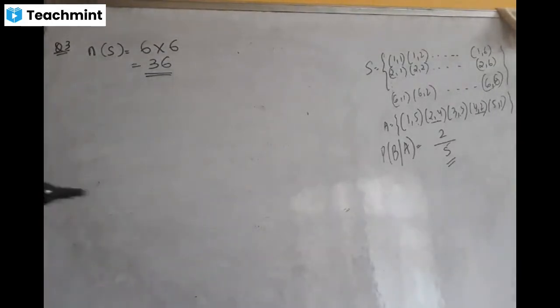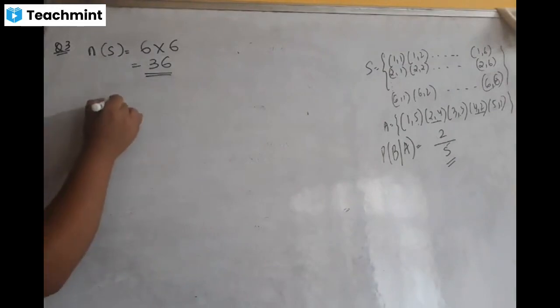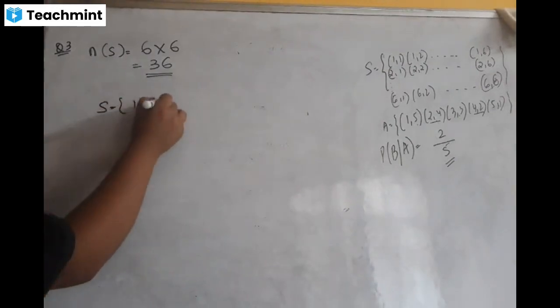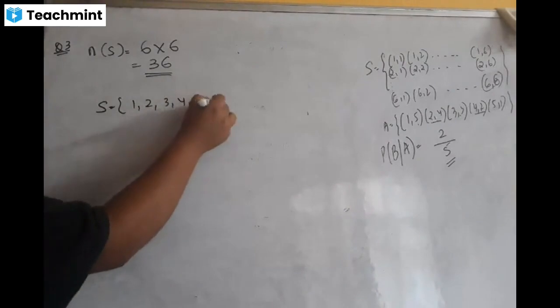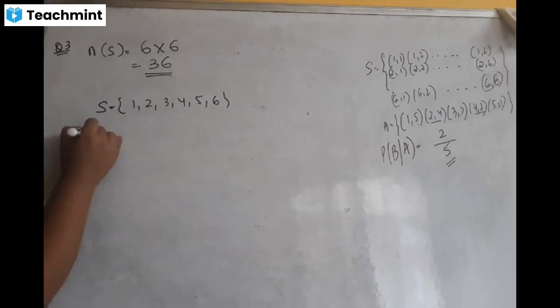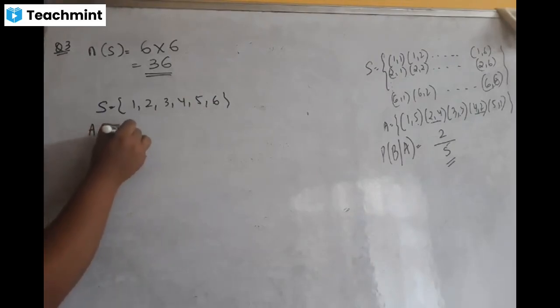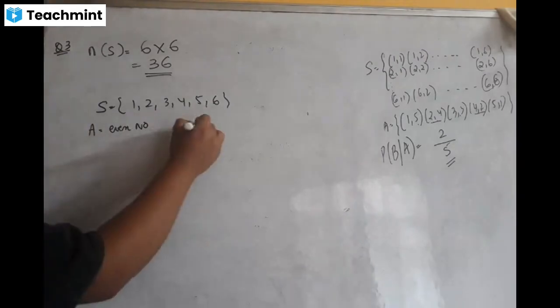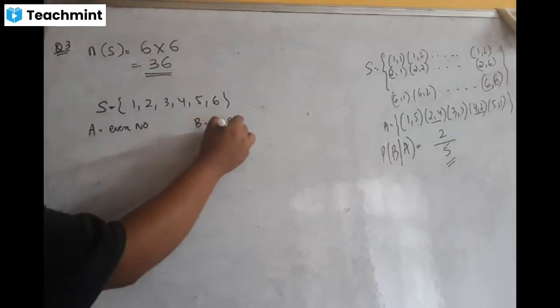A dice, everyone, a dice is rolled. So what are the outcomes? 1, 2, 3, 4, 5, 6. Suppose, the first scenario, like in class 10: suppose A is an even number and B is a number greater than 4.